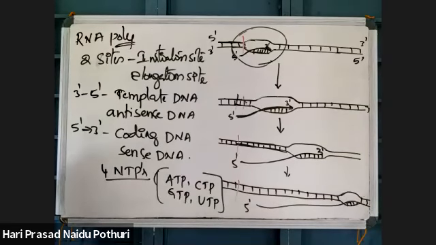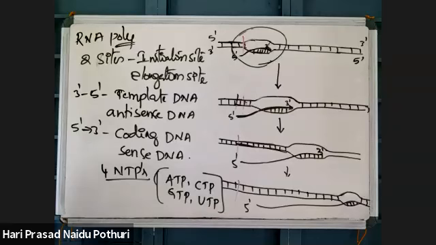In elongation, a short segment of DNA is bound with RNA polymerase and new RNA. A short segment of RNA is bound with RNA polymerase and DNA. Next point.